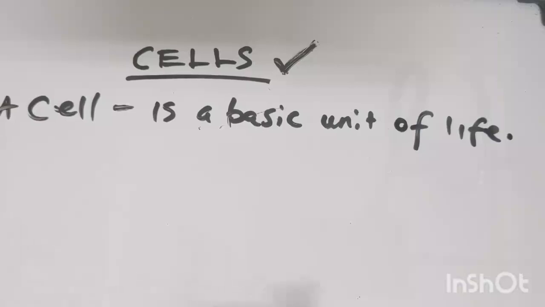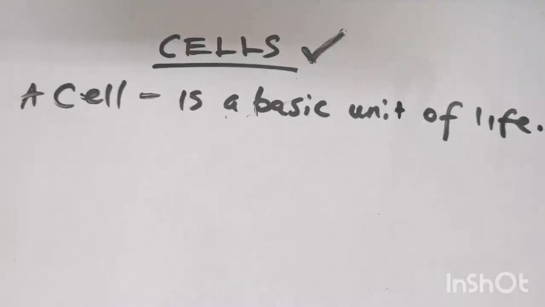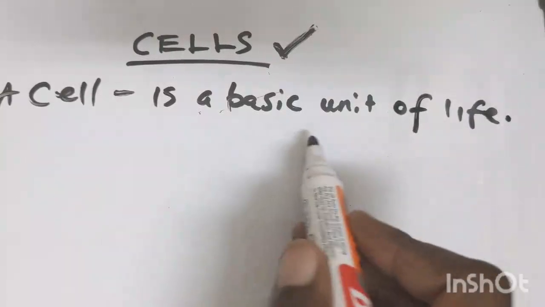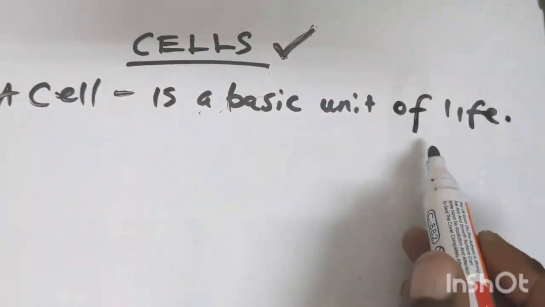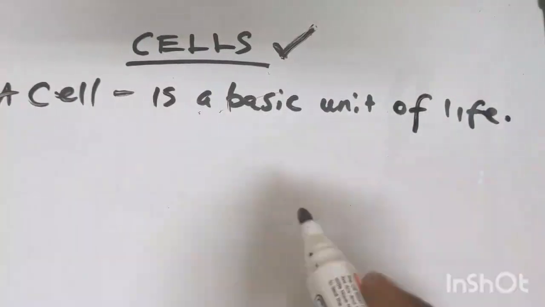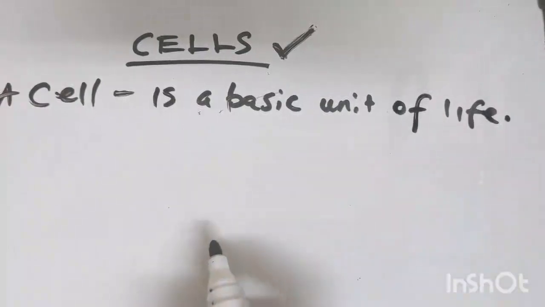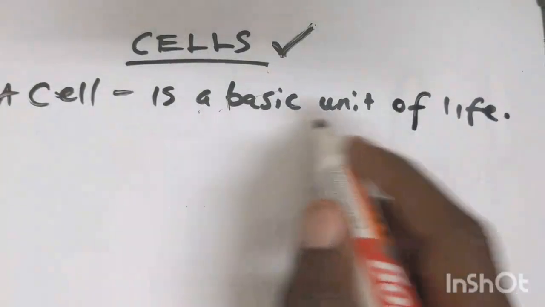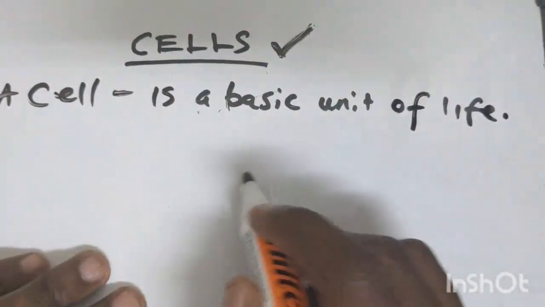Your body is made of a lot of cells. Without those cells, you cannot exist as a human being. Even a plant itself cannot exist. So it is a basic unit of life. It is needed for life to be there, so you need a cell for you to exist.